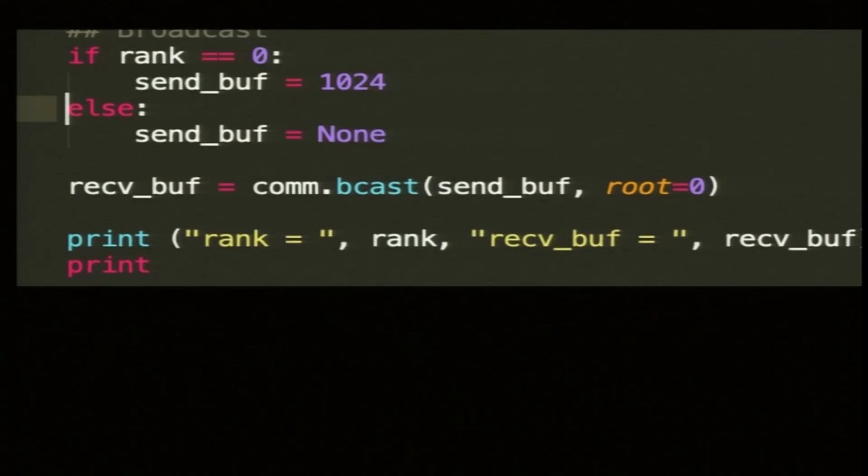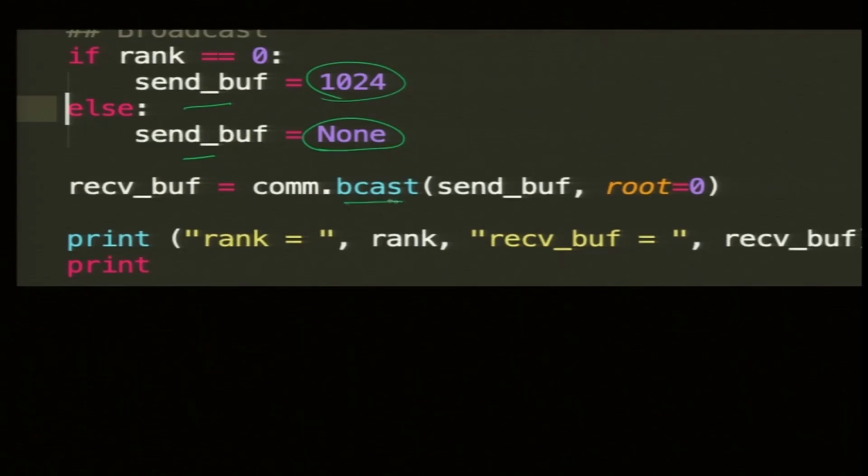The syntax is pretty simple. First, you need to create the buffer. Even if you do not create the send buff, it works in Python. In C you need more lines, but in Python it works. If rank is 0, then I create this buffer 1024, otherwise None, which is empty.